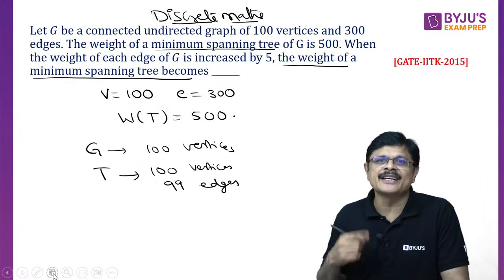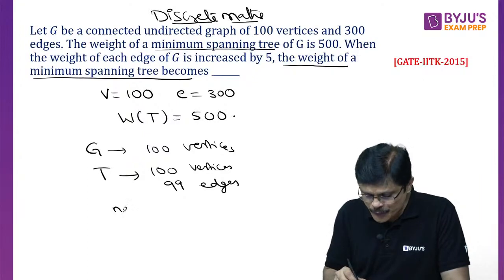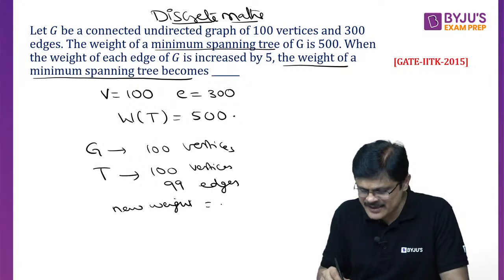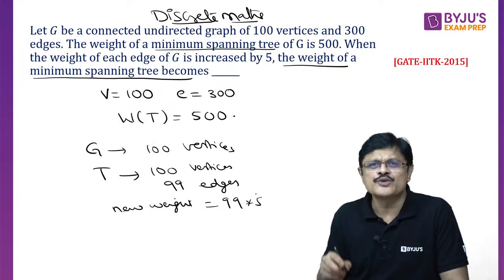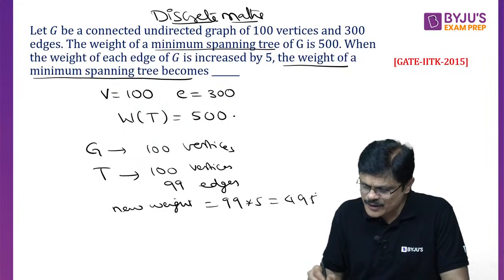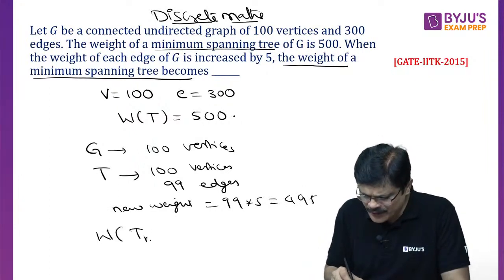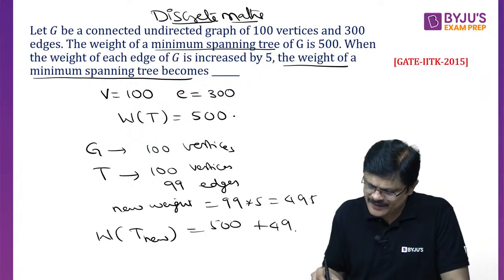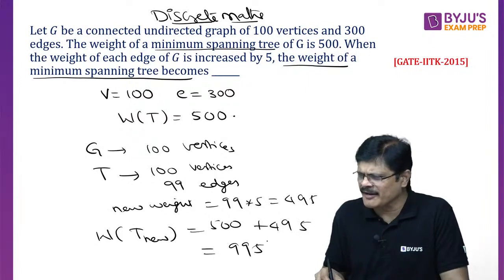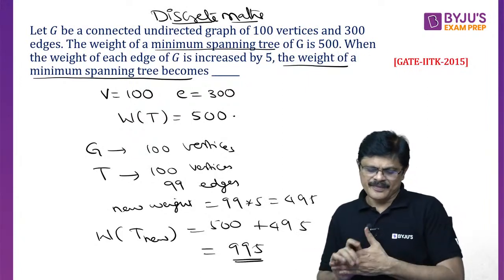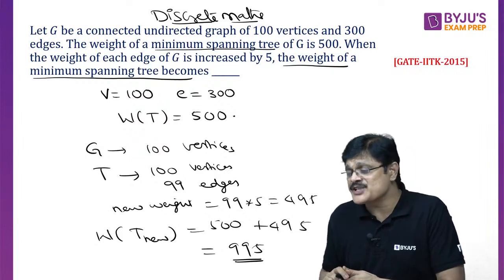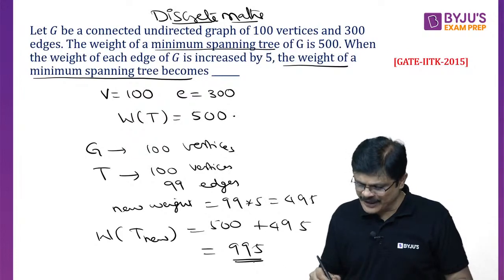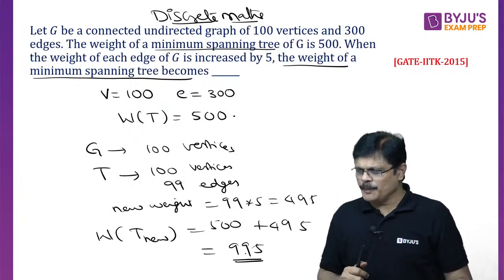Now, each edge weight is increased by 5. So the additional weight is, because to each edge we added 5, 99 into 5, that is 495. So the new spanning tree weight would be old weight plus additional weight, which is 995, my dear friends. So this is the weight of the spanning tree if each edge weight is increased by 5. Hope you are following it.